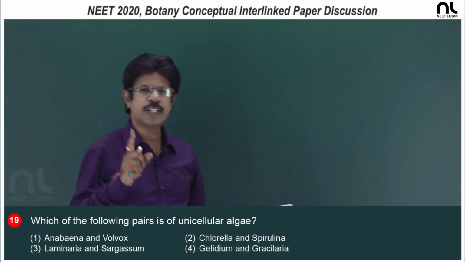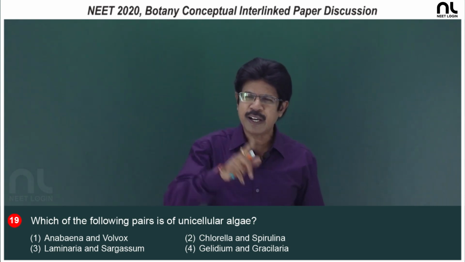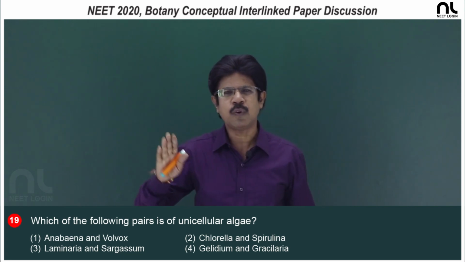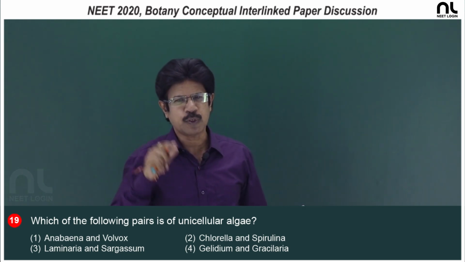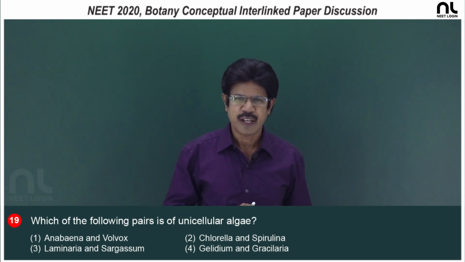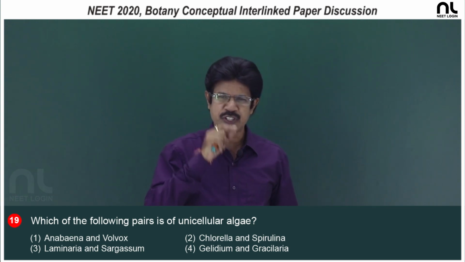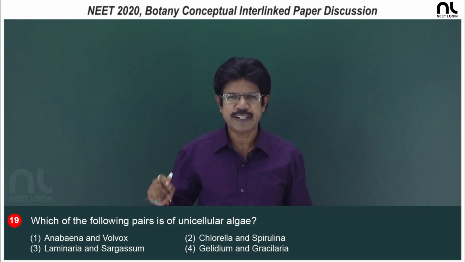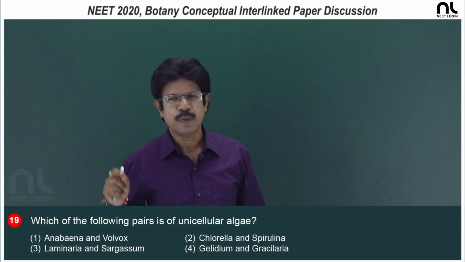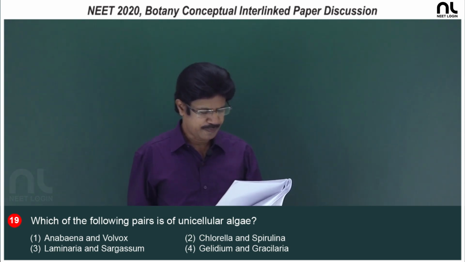Both chlorella and spirulina are used as single cell protein, and both evolve oxygen. So, oxygenic photosynthesis is performed by chlorella and spirulina, and chlorella is a single cell protein also used by space travelers.